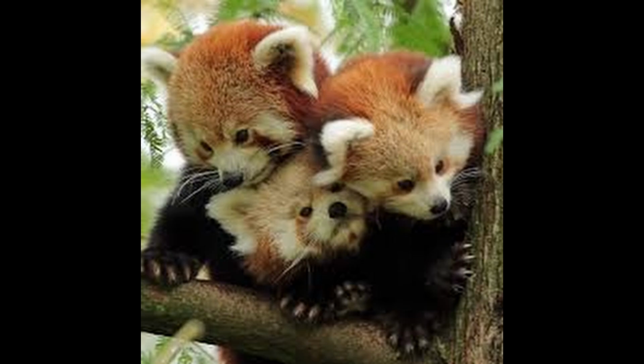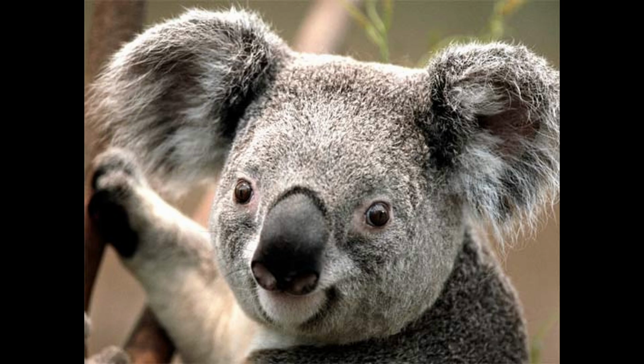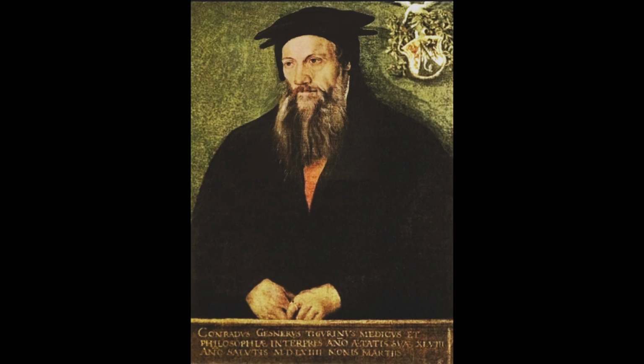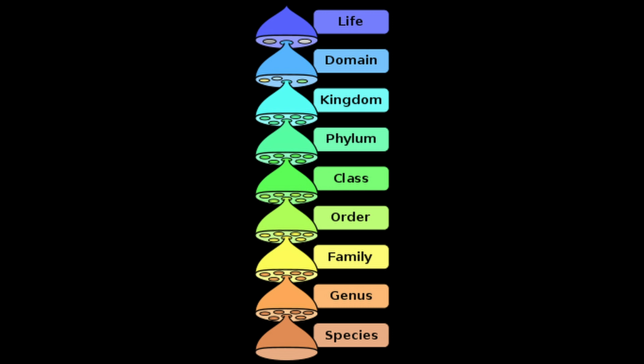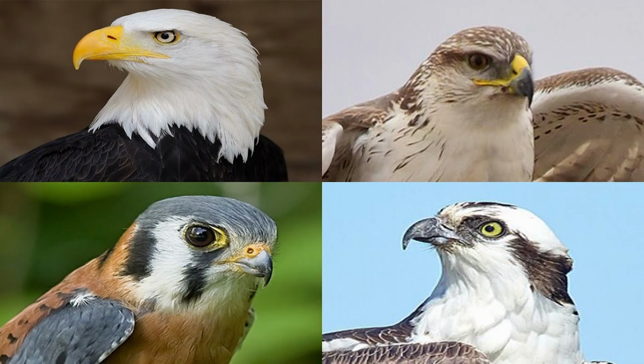For centuries, biologists have attempted to group and classify all the living organisms on our planet. Konrad Gessner, Carl Linnaeus, Ernst Haeckel, Robert Whittaker, and Carl Woese are just some of the driving forces behind classification. Initially artificial, before transitioning to natural classification systems. Artificial classification systems are based on the morphology and phenotype of an organism.